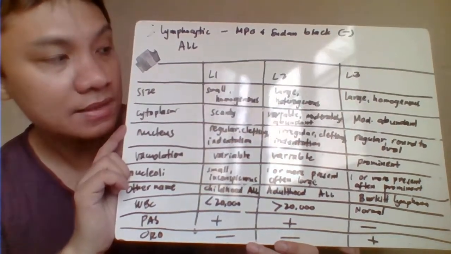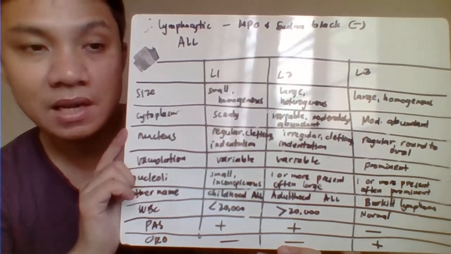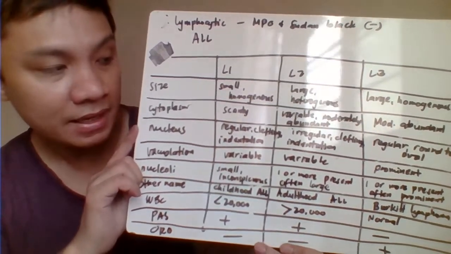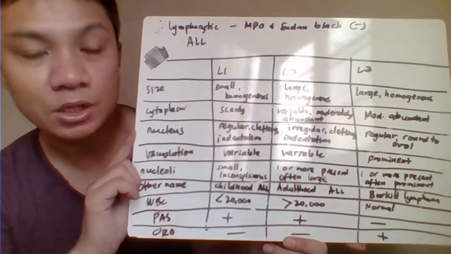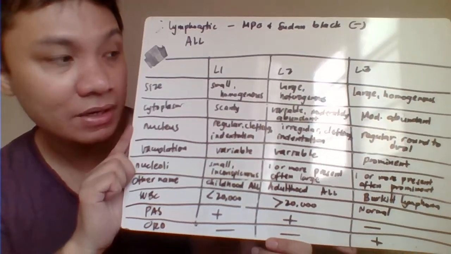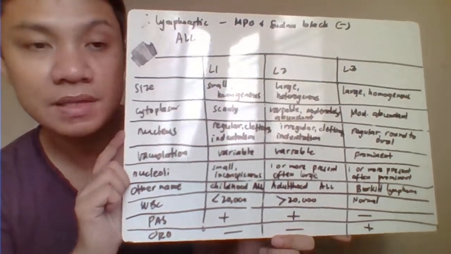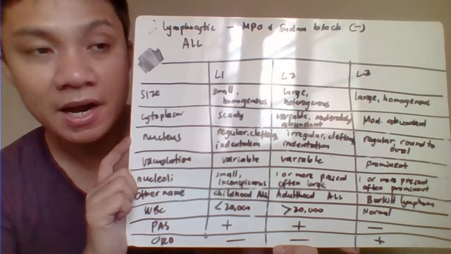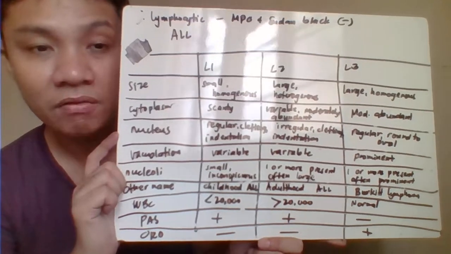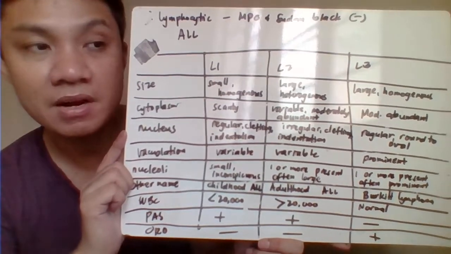In terms of the size, L1 is small, homogeneous, L2 is large, heterogeneous, L3 is large, homogeneous. Cytoplasm would be scanty or small with the L1, L2 would have variable, usually moderately abundant, and L3 would have moderately abundant. For the shape of the nucleus, L1 would have regular shape but with some clefting or indentation. L2 would have irregular with clefting, indentation, and the L3 would have regular, round or oval.